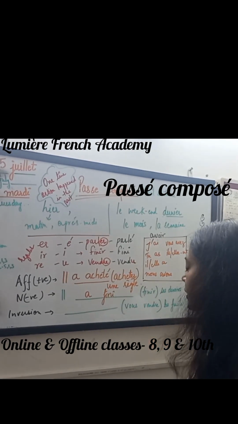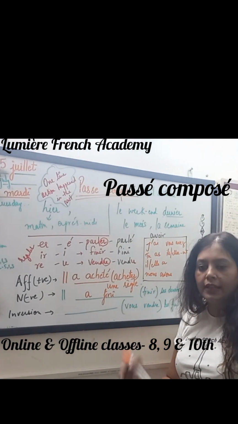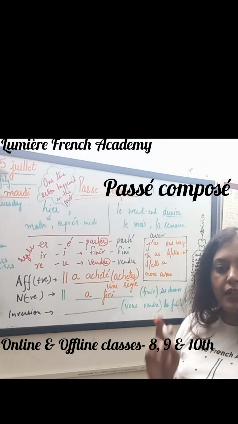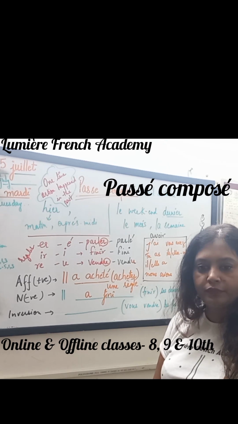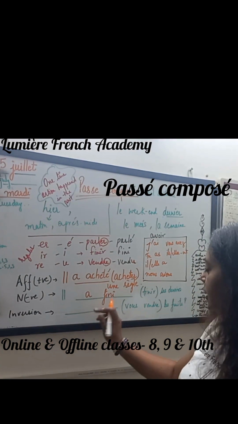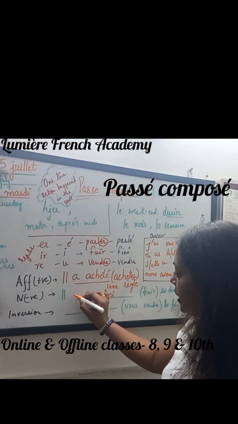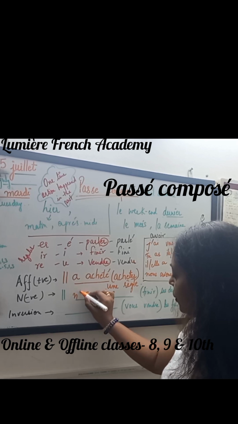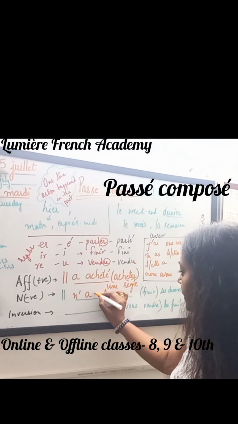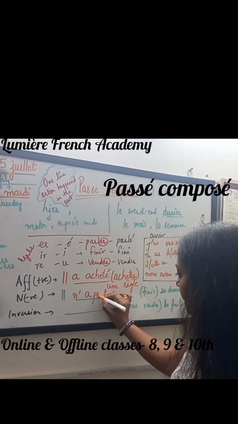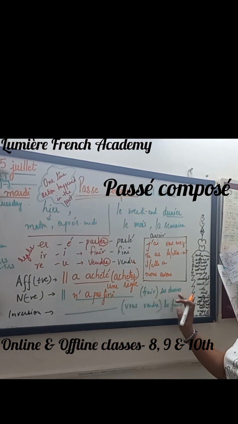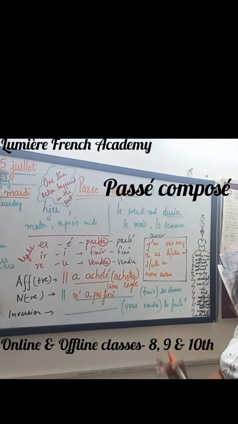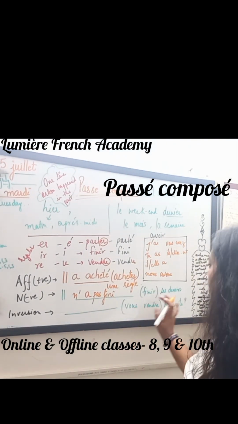What we have learned in the negative form, ne pas will come around the verb which is conjugated. So this verb is conjugated. I will use an apostrophe, n'a, and then pas. So il n'a pas fini ses devoirs. He has not finished his homework.